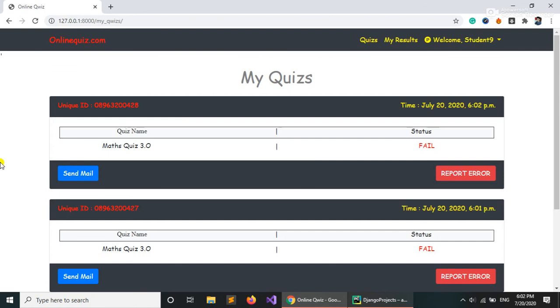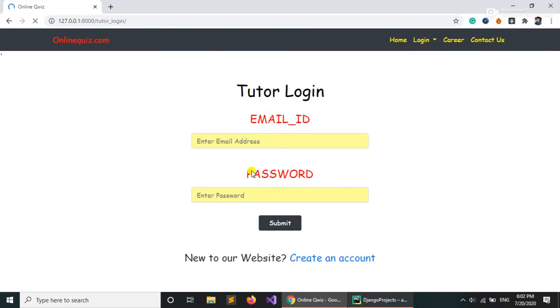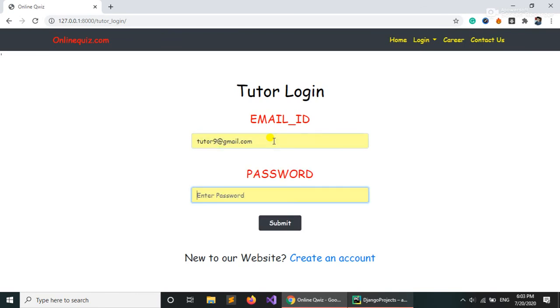So let's not make this video very big. So let me show you now on the tutor side whether the tutor dashboard has been updated or not. So let's quickly log into the tutor dashboard. So the email ID was tutor9 and the password was 12345. Let's see if we add a wrong password, what it says. So as we gave the wrong password, it's invalid credentials. Okay, so it's also working. So sorry, tutor9. Let's give the right password.